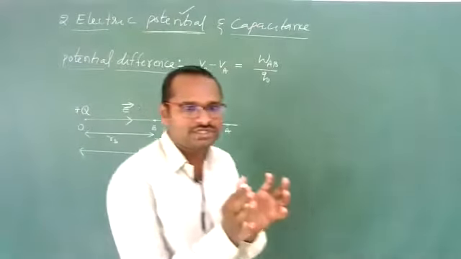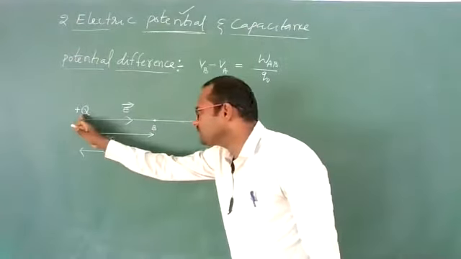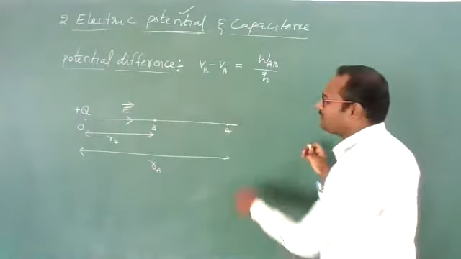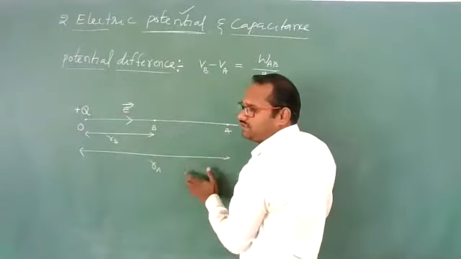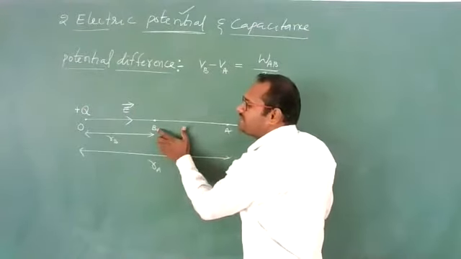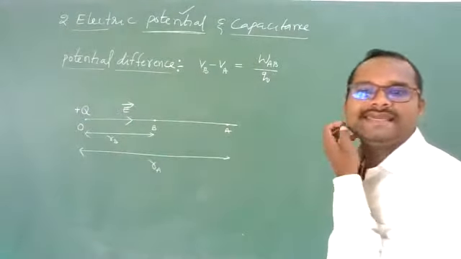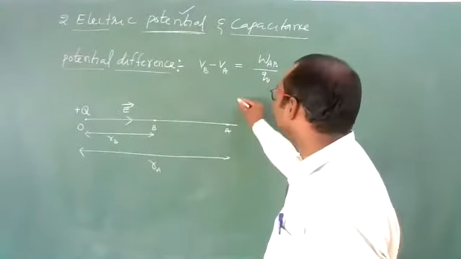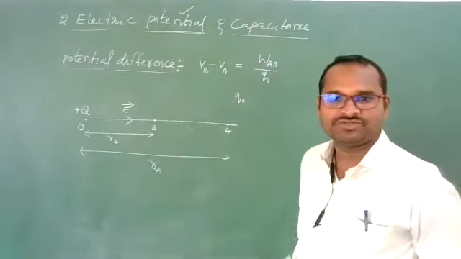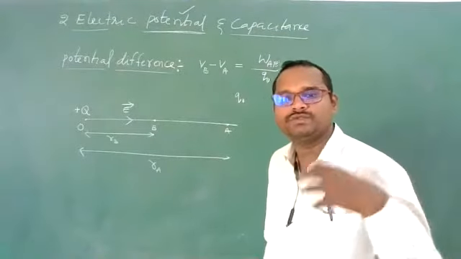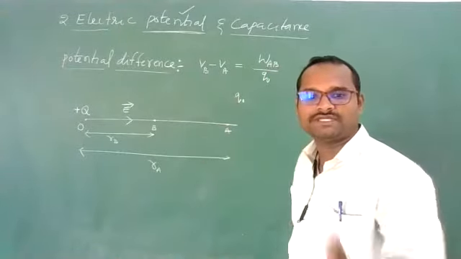I have considered a positive charge Q at the origin. Now, in the field of this positive charge capital Q, at one particular point A, I am considering a point A which is at a distance of RA from the plus Q, and another point B which is at a distance of RB from plus Q. Clear? Now, my aim is to move a unit positive test charge Q naught from point A to point B. So for that, how much work do I need to do? That I need to calculate. In moving this Q naught, how much work do I have to perform? That I need to calculate.